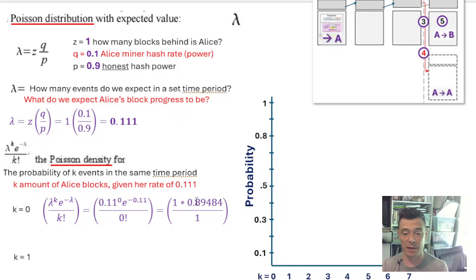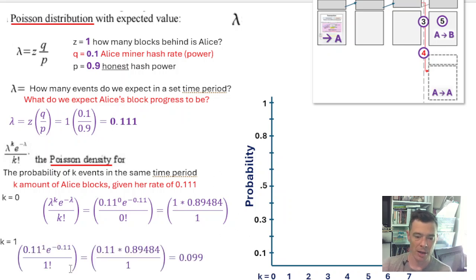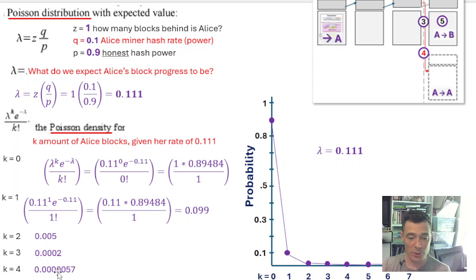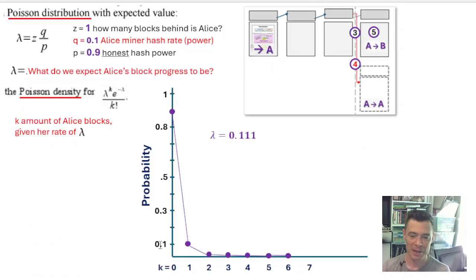And this makes sense because you would expect there to be a high probability that her work has not yet produced a block. And then likewise, the probability of her finding one block is just under 10%. And again, this makes sense given that she has 10% of the network power. And then there's also a chance that she's found 2 blocks or 3 blocks. And you can see it's a very small chance, and this continues on, and then look at this here on the graph. You can see kind of like the right half of a bell curve.